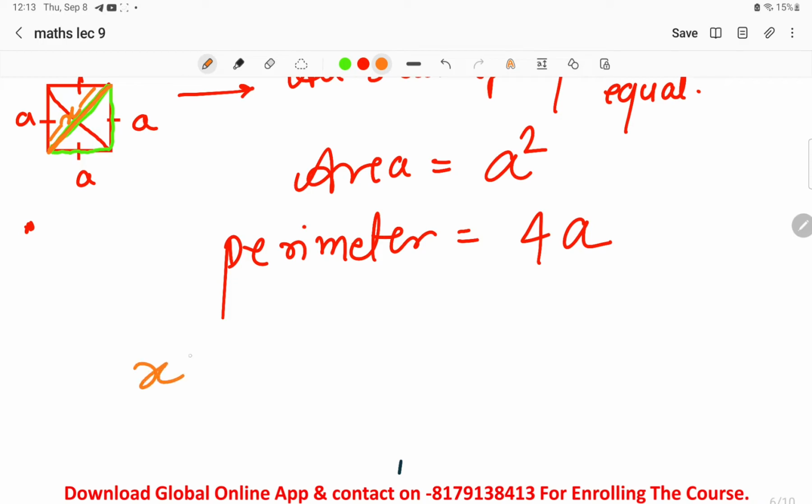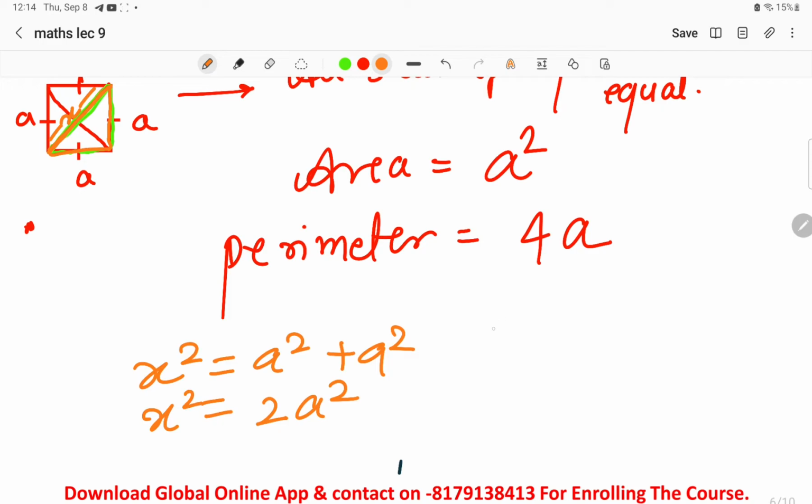x square is equal to a square plus a square. This is what the Pythagoras theorem says: diagonal square is equal to side square plus side square, that is height square plus base square. In this, we find x square is equal to 2a square. When we find the value of x, we will take the square root on both sides. So we will take the square root of 2a square.